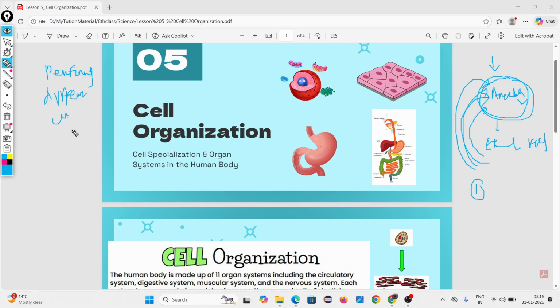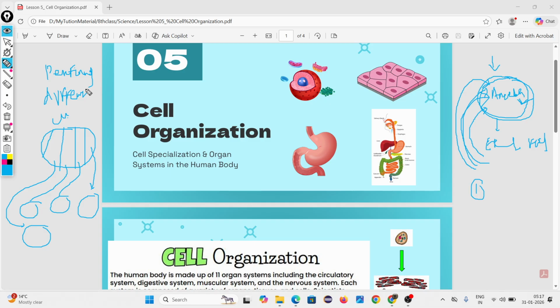But if you consider a multicellular organism like a human being, we have different organ systems to perform different functions: for nutrition, for taking food, for respiration, for excretion, and for controlling all the functions. In a single cellular organism, all the function is performed by a single cell, but in a multicellular organism, we have different organ systems.